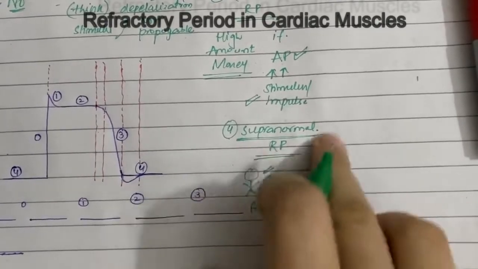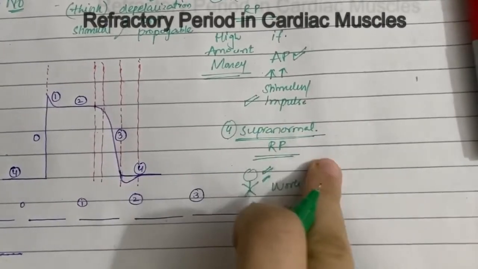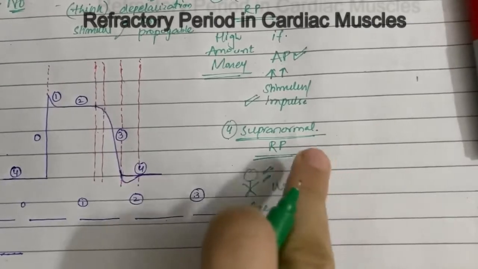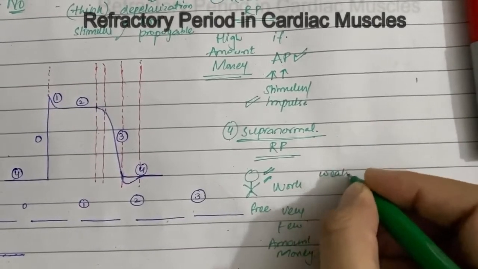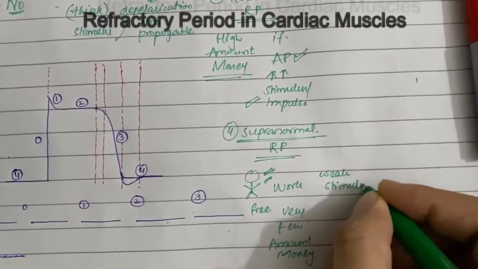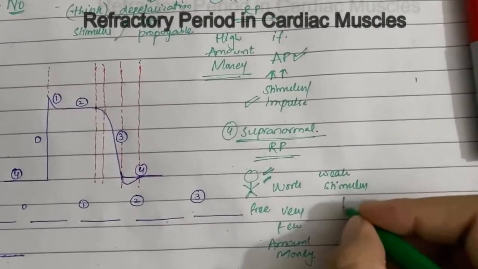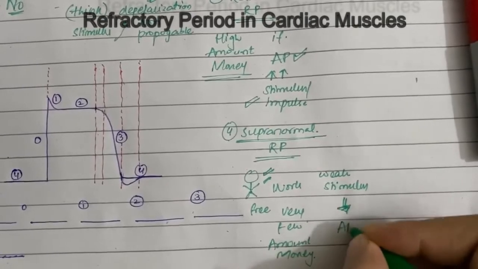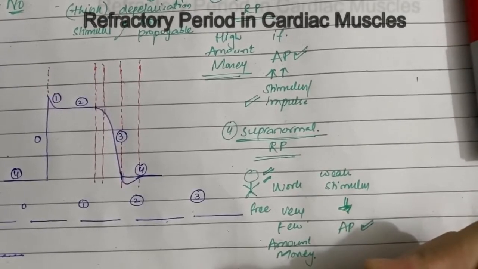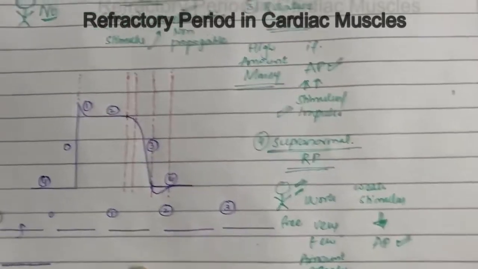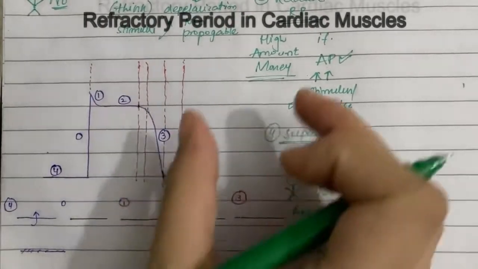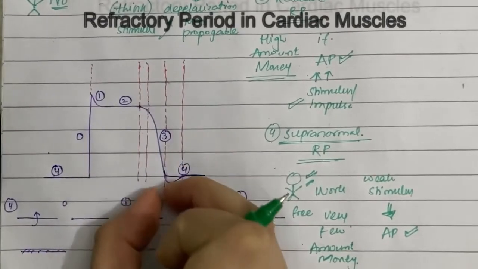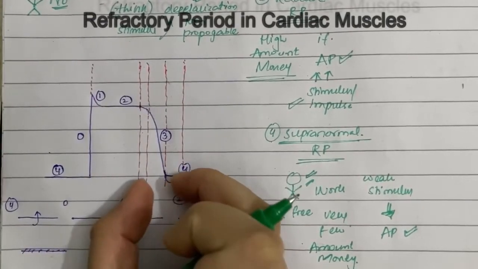Okay, so this is the supranormal refractory period applied to the cardiac tissue, in which our cardiac tissue says that even if a weak stimulus comes, I am so hyper excitable that I will generate the action potential. Okay, now I'll explain briefly the cardiac cycle and how we'll apply these durations to the cardiac cycle. Okay, this is the second part of the video.